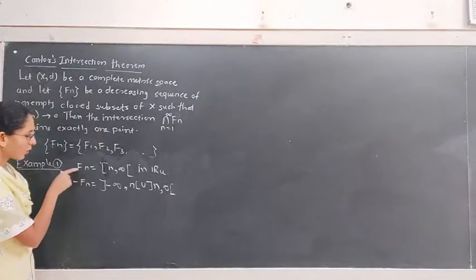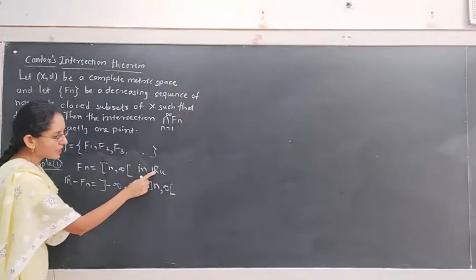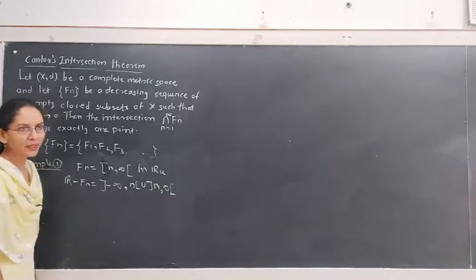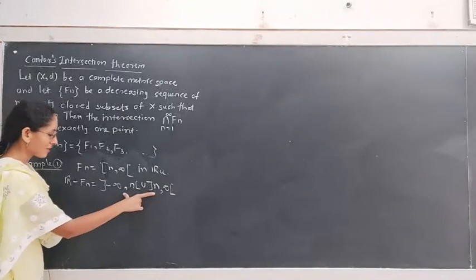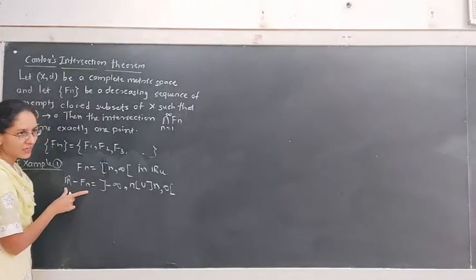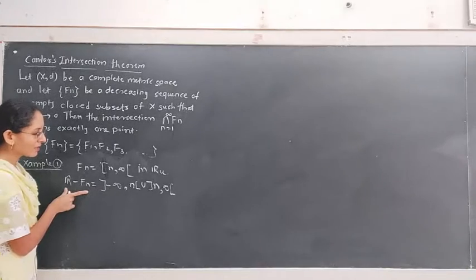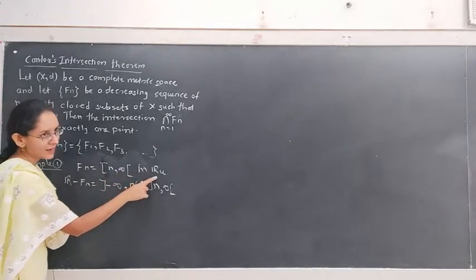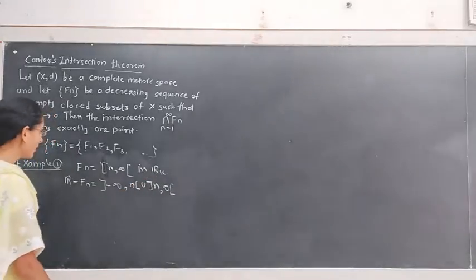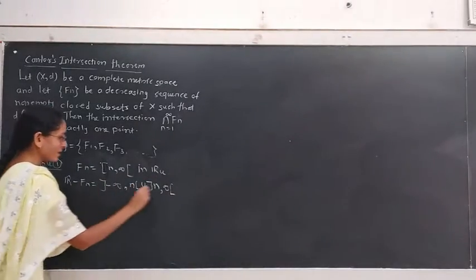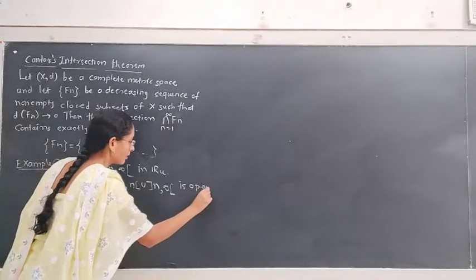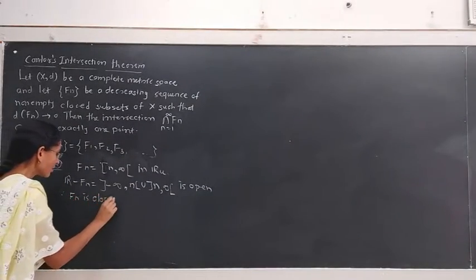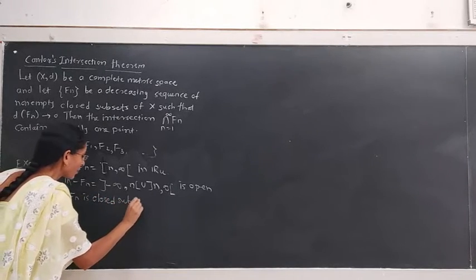Hence, the complement of Fn in the set of real numbers is the union of two non-empty open intervals. Hence, this set R minus Fn is open. Therefore, the set Fn is a closed set in R. In this way, we get a sequence of closed subsets of R.